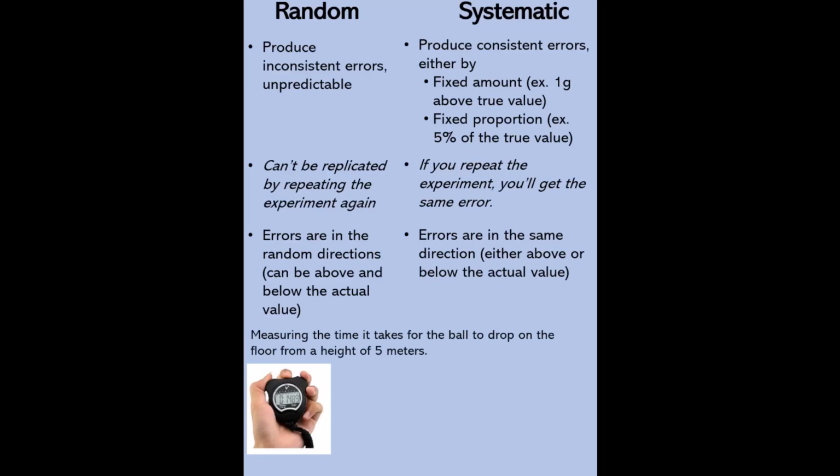Now for this one, let's say you want to measure the time it takes for a ball to drop to the floor from a height of 5 meters. Let's say your first measurement is 0.9 second, next 1.2 seconds, 1.0 seconds, 1.1 seconds, then 1.3 seconds. So obviously this one is a random error because, let's say the actual value is 1.0 second, here sometimes it's above, then sometimes below the actual measurement.